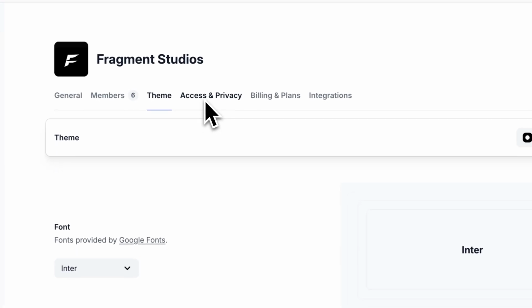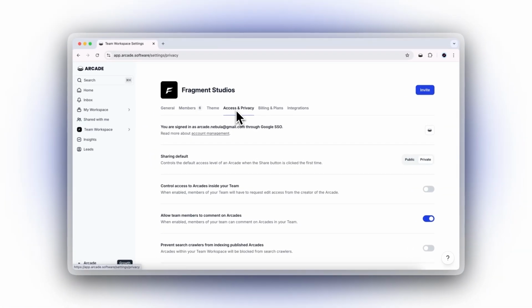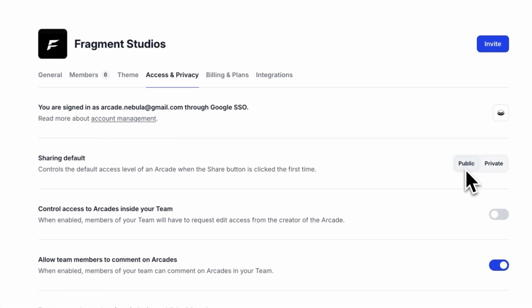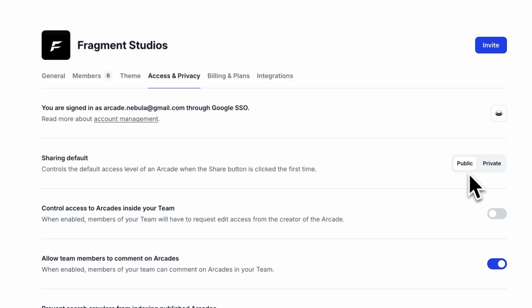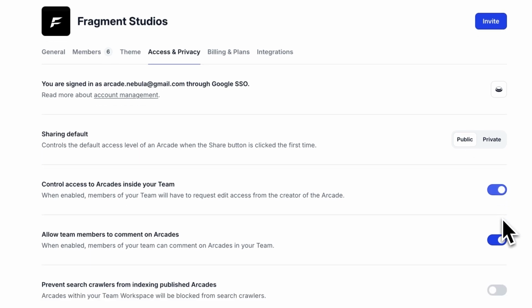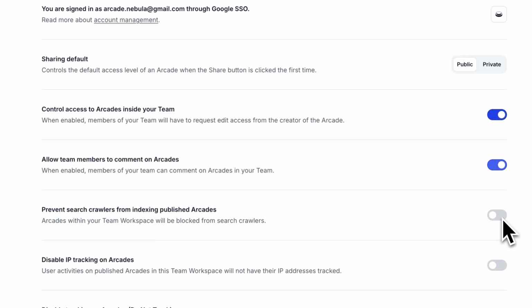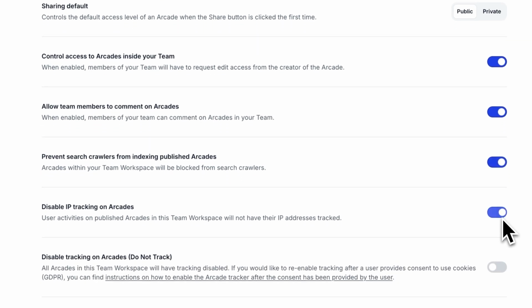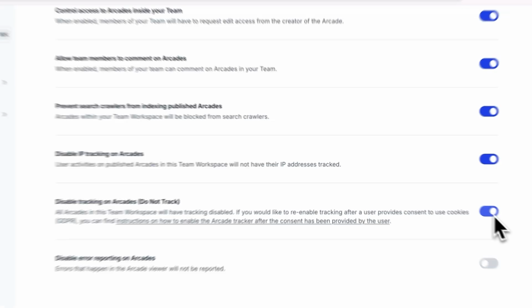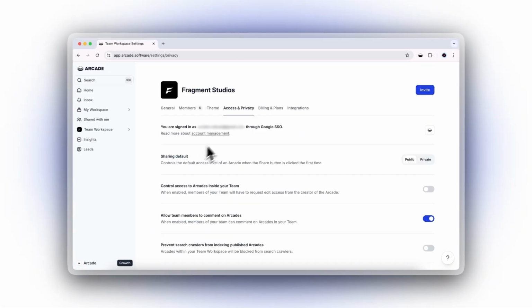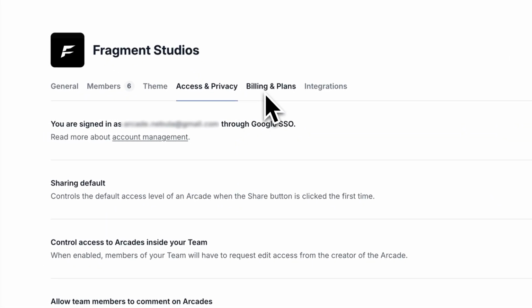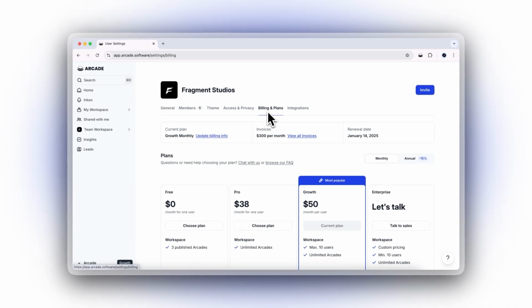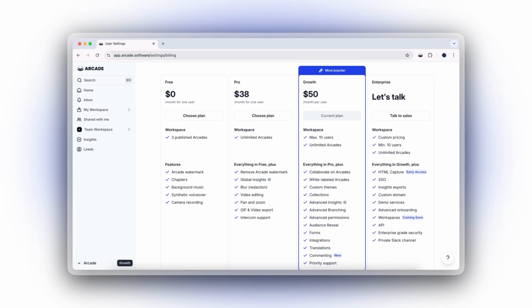Access and privacy. Control visibility and security settings for your demos through options like default sharing preferences, team access controls, edit and comment permissions, search engine indexing settings, and privacy features such as IP tracking controls and GDPR compliance options. Billing and plans. Manage subscriptions, view invoices, and adjust plans as needed to fit your team's growth.